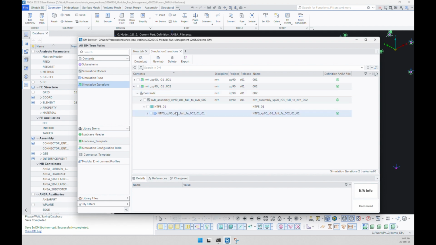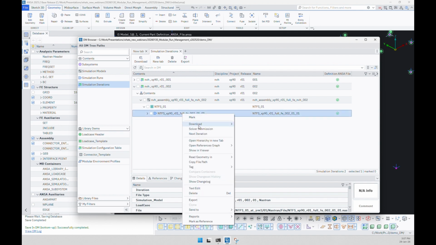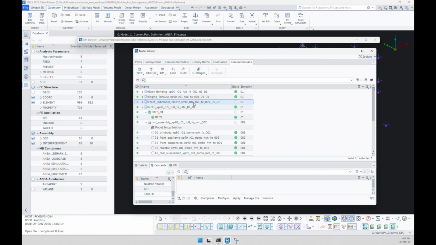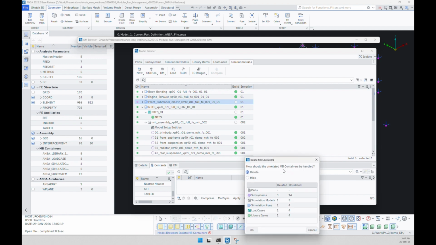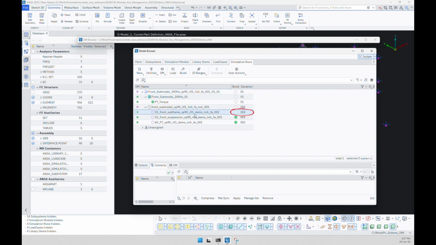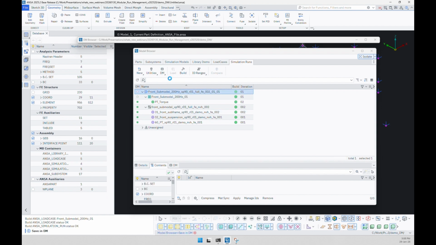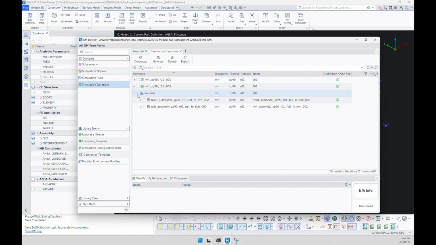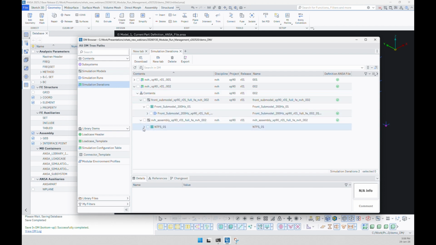Now, let's assume that we want to study the impact of this change in a different simulation run. The next iteration action can be invoked from the new simulation iteration. In the model browser, the isolate mode can be used in order to focus on a different simulation run this time. The simulation run contents are updated to reflect the fact that a new subsystem version is being studied. When saved in DM, this run is grouped under the same simulation iteration as the other runs that contain the same subsystem version. The added value of this working mode is that several different simulation model variants, or load cases applied on different simulation models, are all grouped together, keeping simulations aligned and comparable.